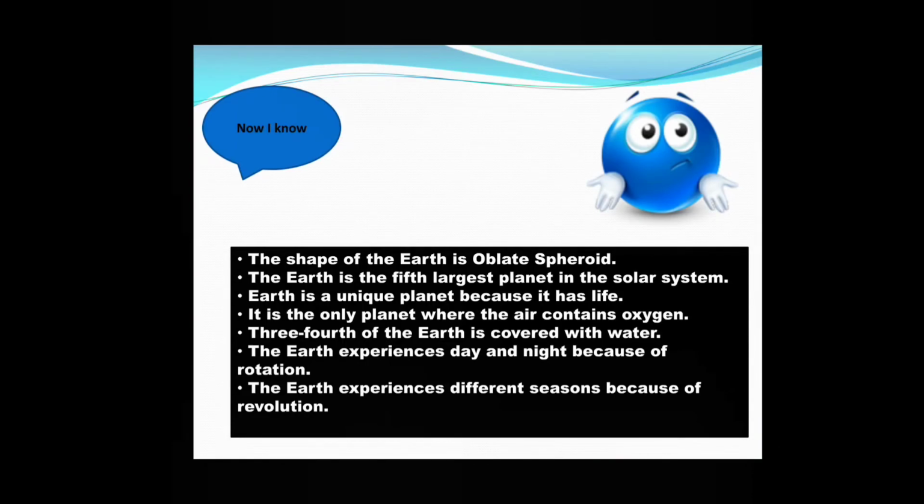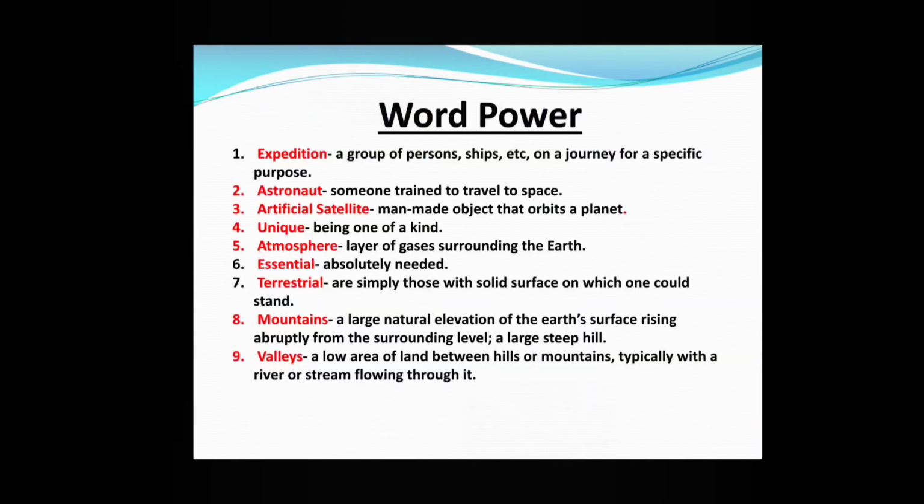What are the things we have learned from the chapter? First, the shape of the Earth is oblate spheroid. The Earth is the fifth largest planet in the solar system. Earth is a unique planet because it has life. It is the only planet where the air contains oxygen. 3/4 of the Earth is covered with water. The Earth experiences day and night because of rotation. The Earth experiences different seasons because of revolution.